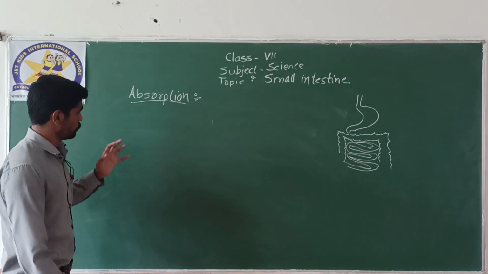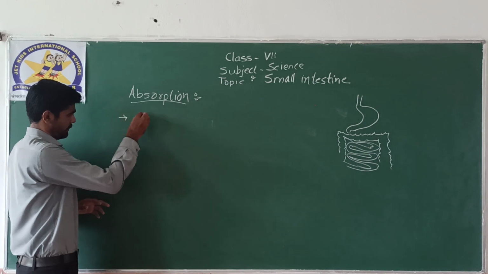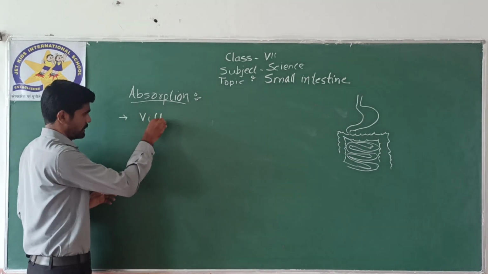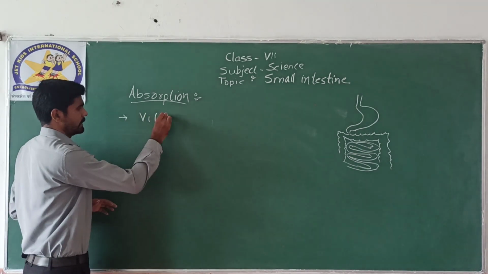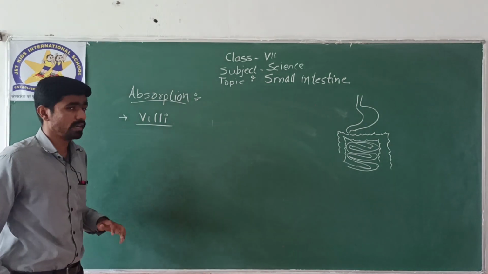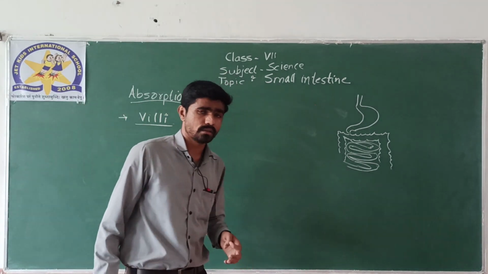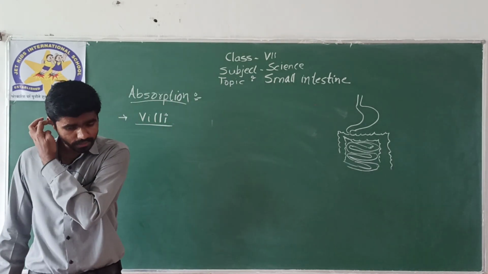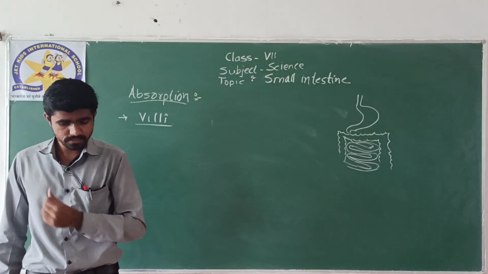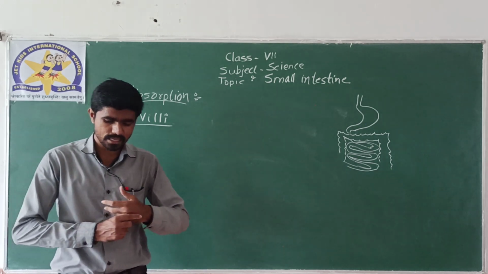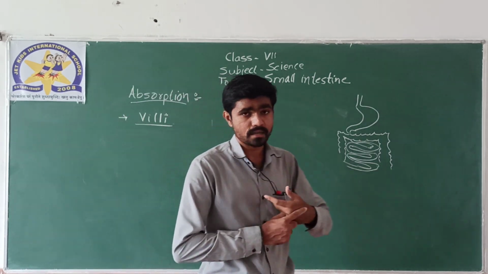So there is more surface area, more will be absorption. All right. So to increase the surface area, there are similar structures inside the small intestine, and those are known as villi. Okay, villi is a plural word, villus is the singular. What exactly are the villi? Can you guess what will be their function?